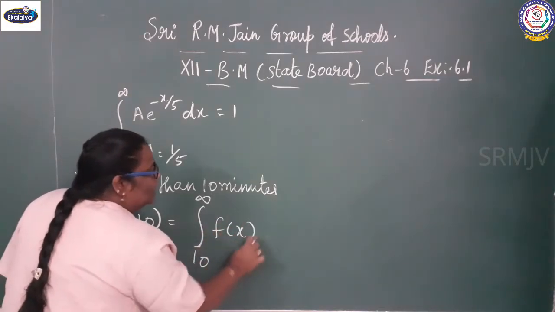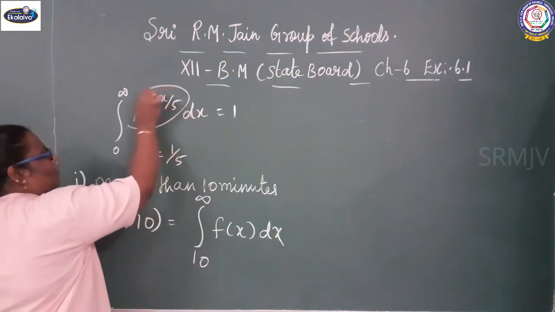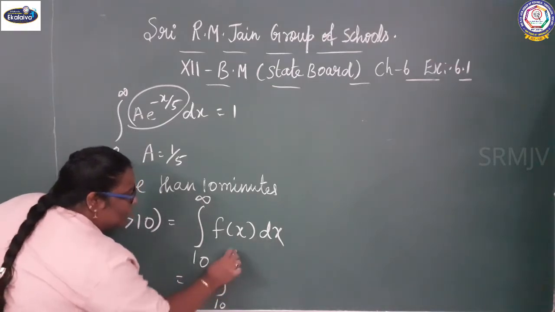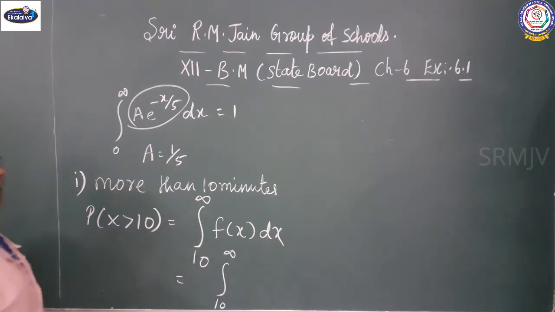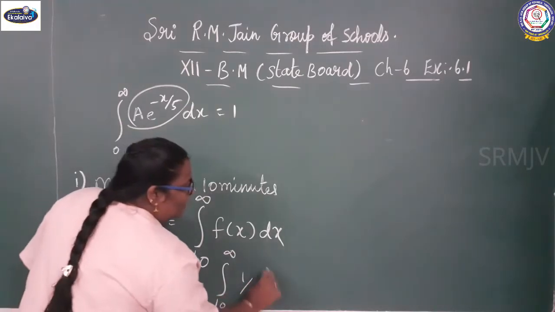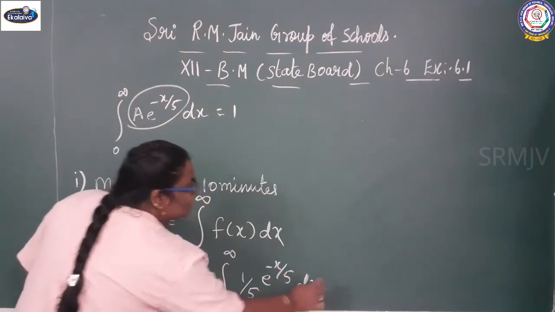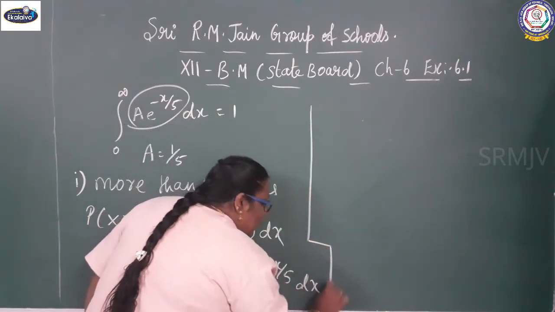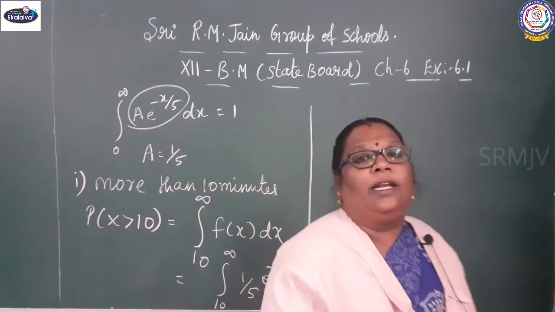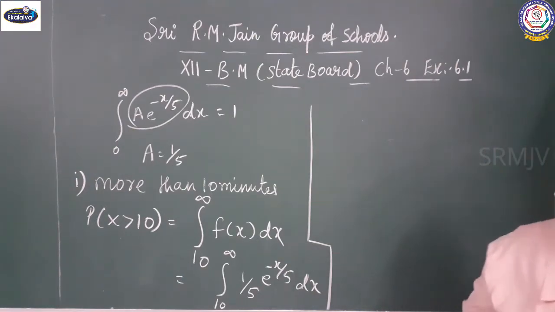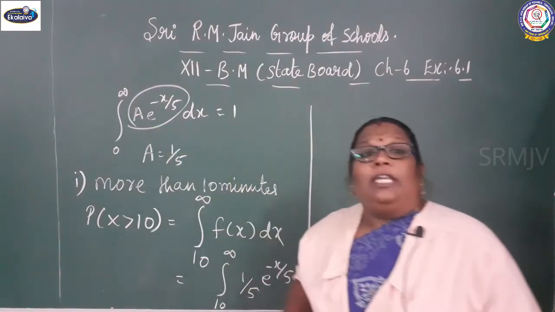What is the f of x value? This is my f of x, a e power minus x by 5. What is the value of a? 1 by 5. So you can write the integral 10 to infinity of 1 by 5 e power minus x by 5 into dx. Don't put equal to 1 here. When you want to find unknown values, since it is a probability density function, you take the integral from minus infinity to plus infinity of f of x dx equal to 1, because you should find the value of a.